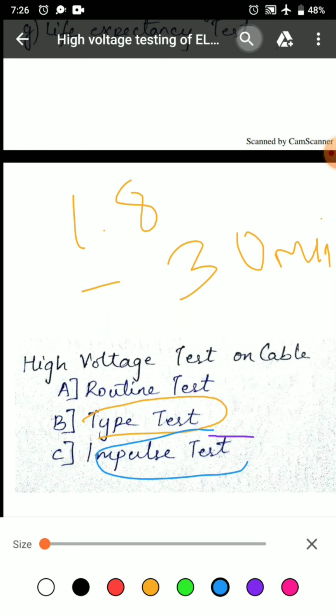In impulse test, impulse voltage of prescribed magnitude as per specified specification is applied. Cable should withstand 5 applications without damage to pass the test.